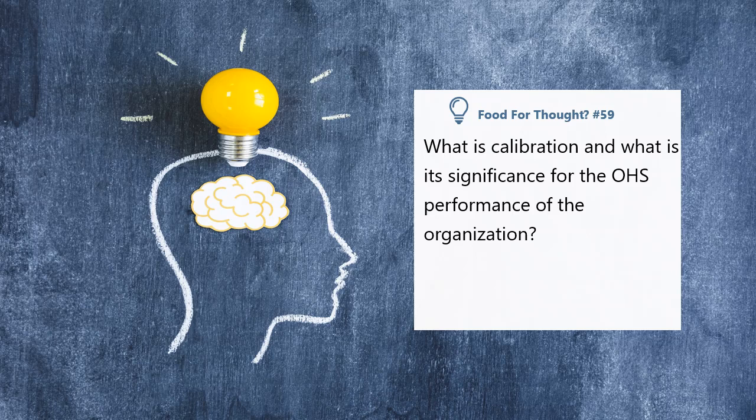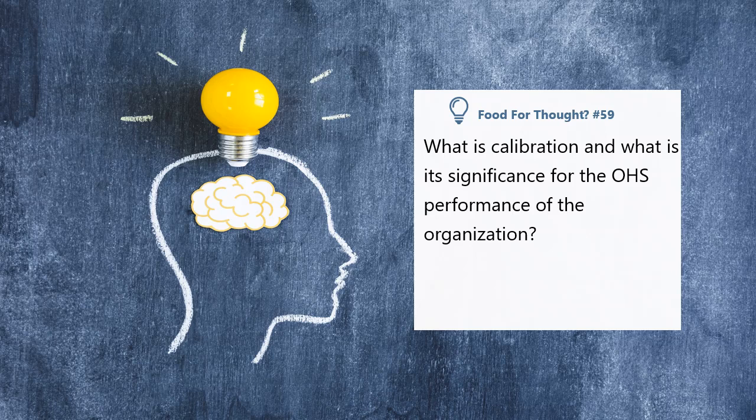What is calibration and what is its significance for the OHS performance of the organization? Pause this slide and think of the answer before I explain. Calibration is the process of comparing an instrument or device against a standard or reference to determine the accuracy of the subject item. Calibration is significant for the OHS performance of the organization because it helps to ensure that the equipment and instruments used in the workplace are functioning correctly and accurately.